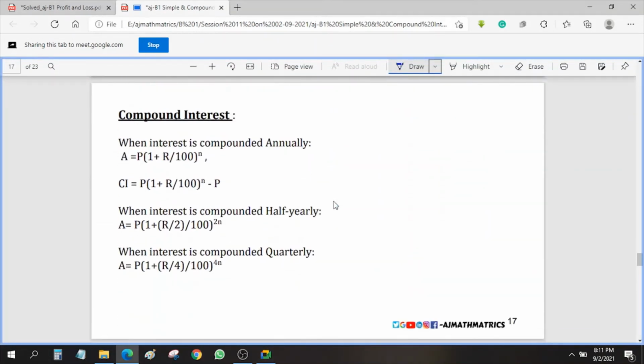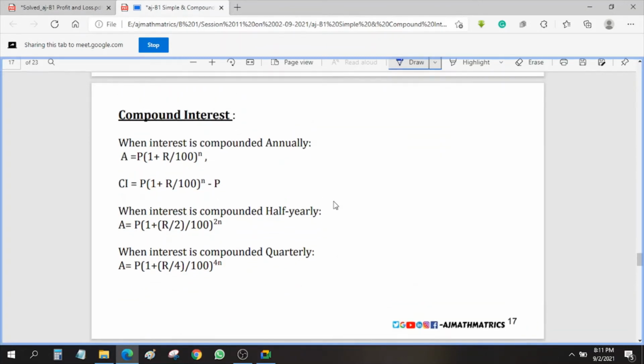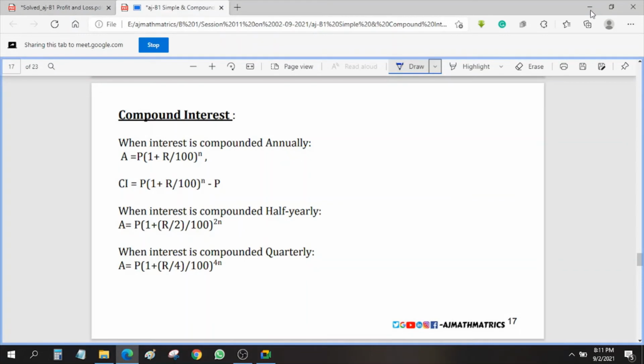Okay. Now next, come to the compound interest. Now you need to understand the differences between simple interest and compound interest. Okay. So I already told you about simple interest. Okay, so simple interest is what? Interest is calculated on principal amount. Okay, if the principal amount is same, simple interest is same. So principal amount is always same. We can say that simple interest is always same. Every year it is same.